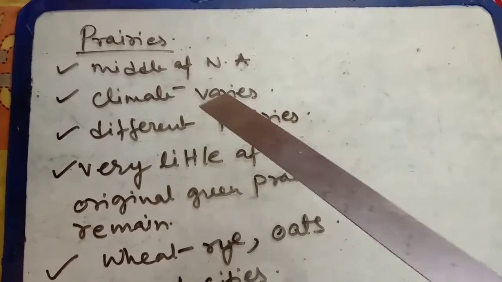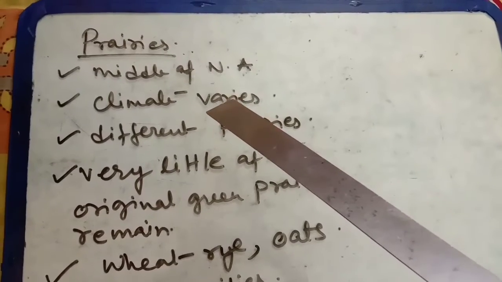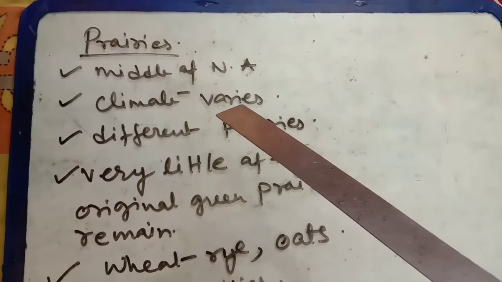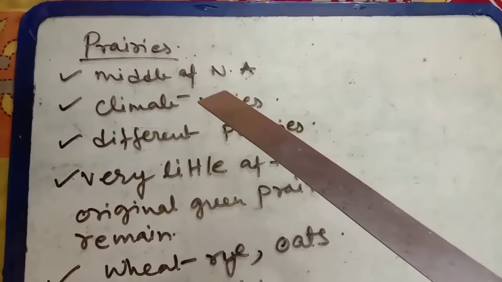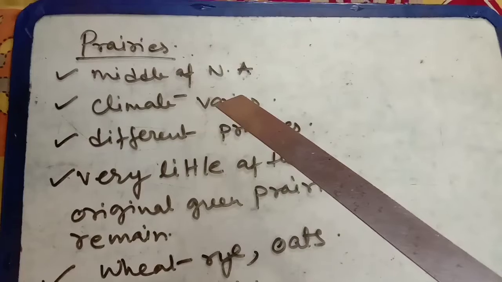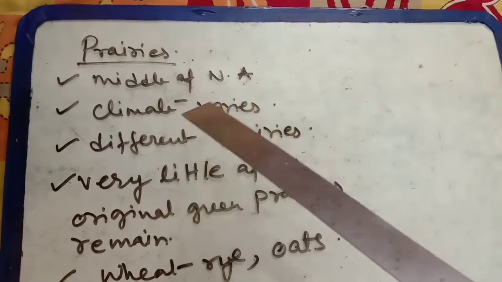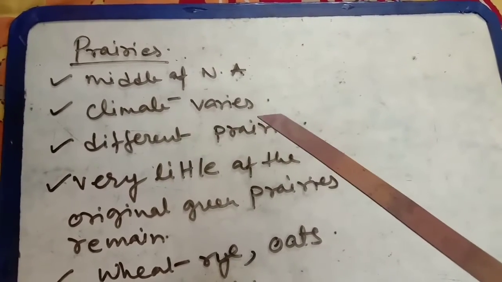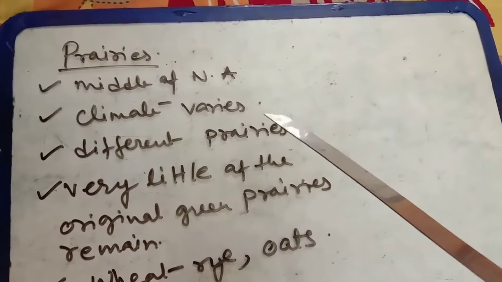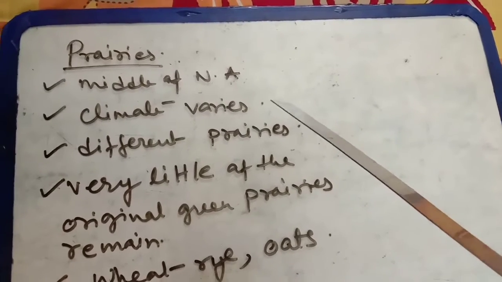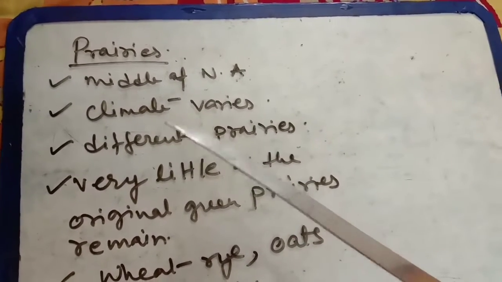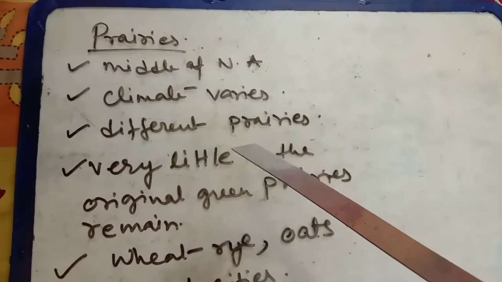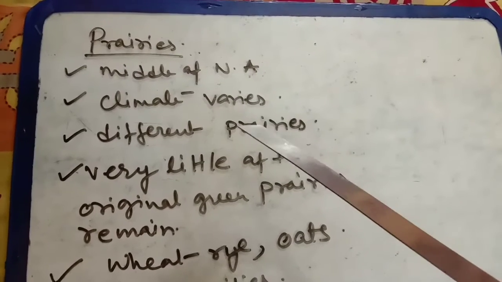If you go to the central portion, it becomes dry. So this creates different kinds of prairies. One part is moist, so the grasslands will be different from the portion having a dry climate. That is why there are different prairies.